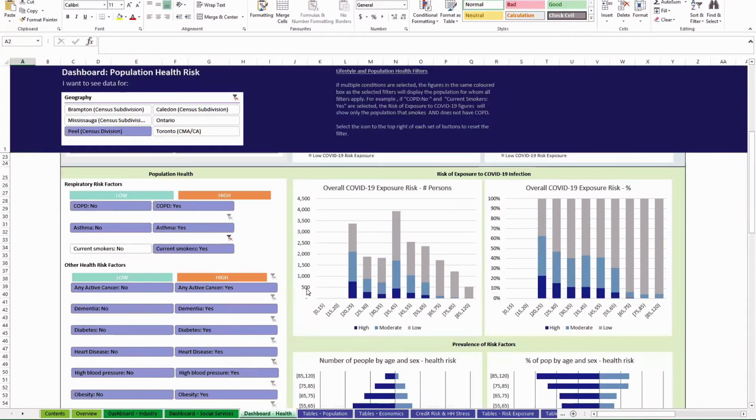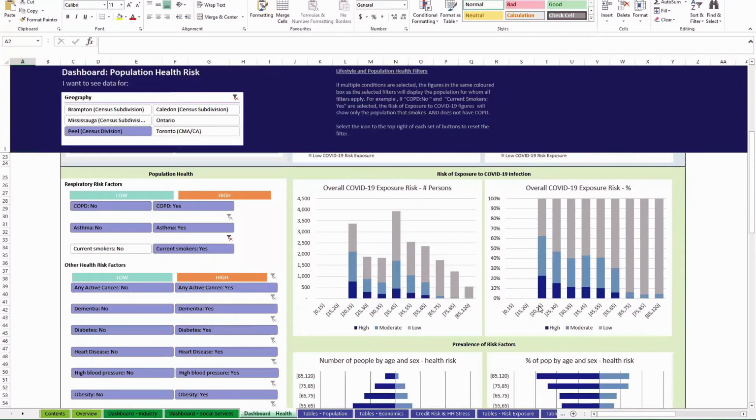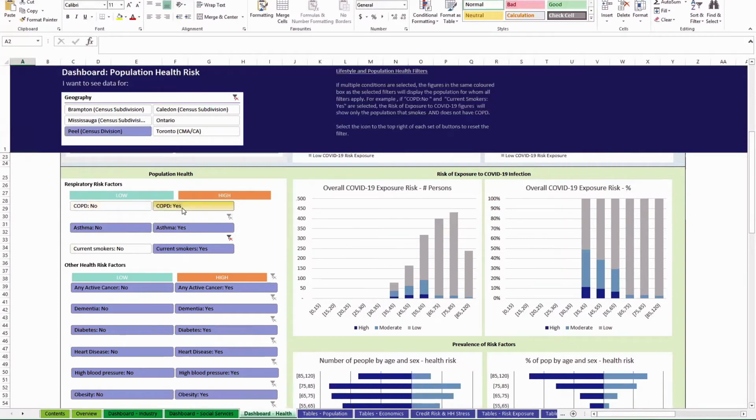Here we can filter by health condition. Once again, same as above, the risk of exposure to COVID-19 infection. Here we have respiratory risk factors, since COVID-19 does affect the respiratory system. We just separated those out for you. If you want to look at the population that has COPD and is a current smoker, you can see it skews significantly older, and they're mostly at low risk of COVID, except in the lower end of the high age group. You can always reset it here.